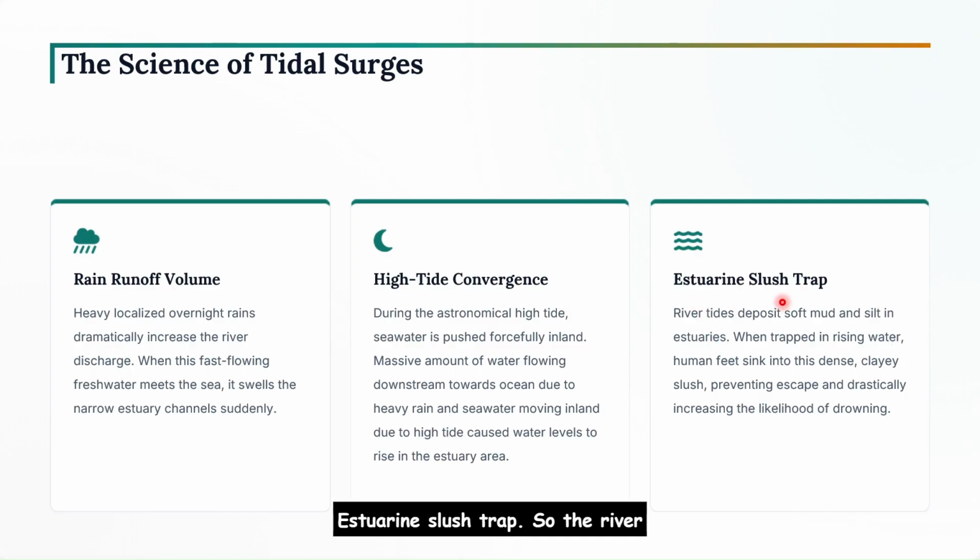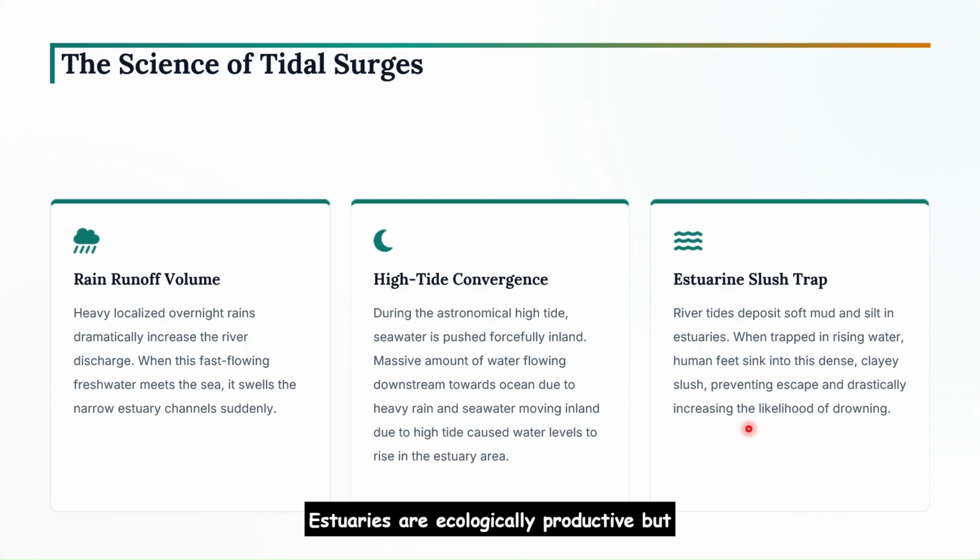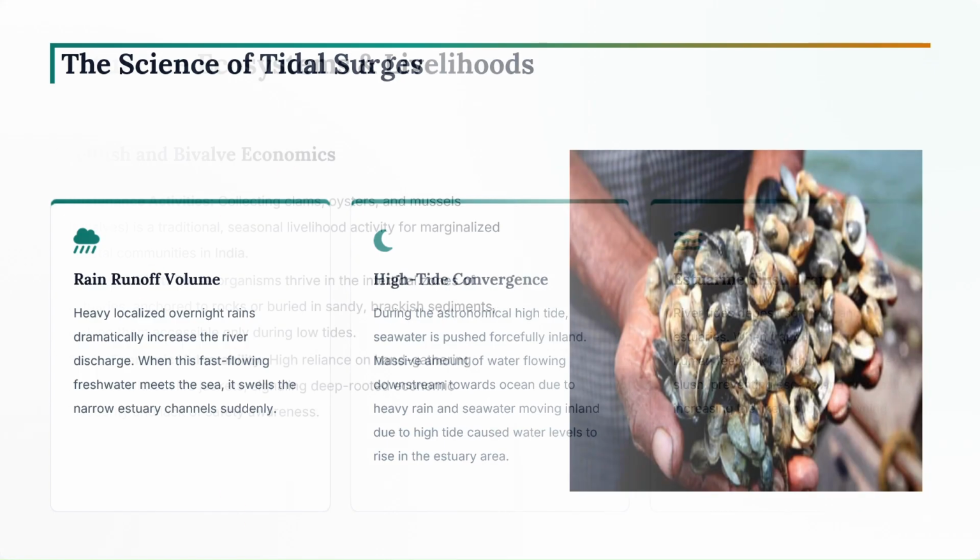And then the estuarine slush trap. The river and tides constantly deposit soft mud and silt in the estuaries. So when trapped in rising water, the human feet sink into this dense clayey slush, preventing escape and drastically increasing the likelihood of drowning. So estuaries are ecologically productive but geographically hazardous environments. And also, one important thing to note here is many disasters occur not because of one factor but because of multiple factors interacting simultaneously. When this happens, it is called a compound disaster.